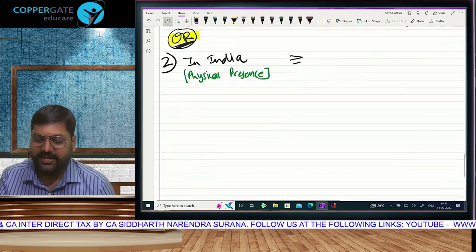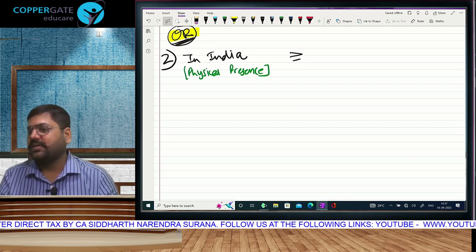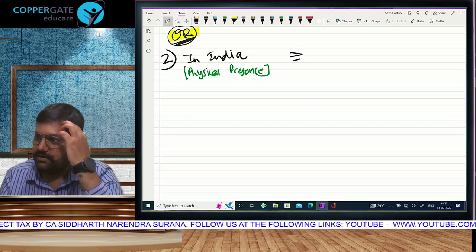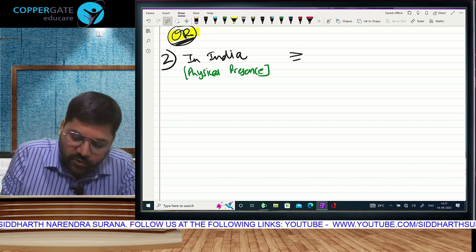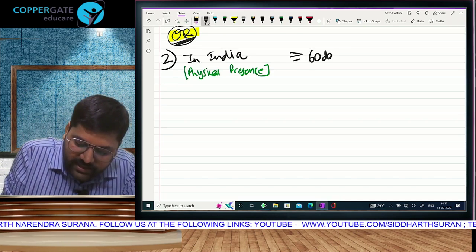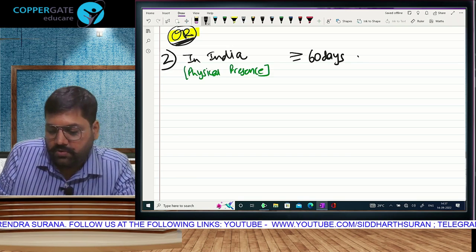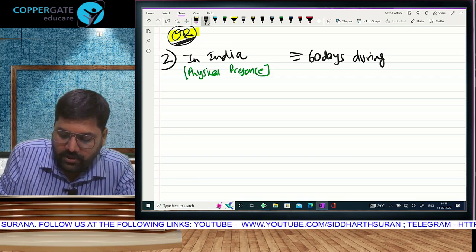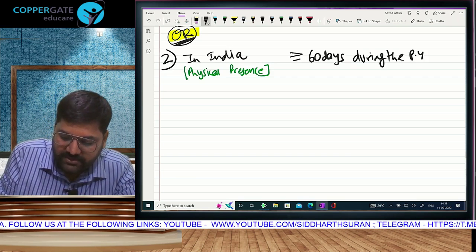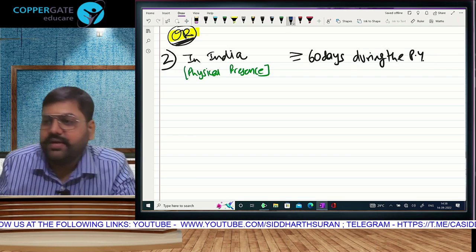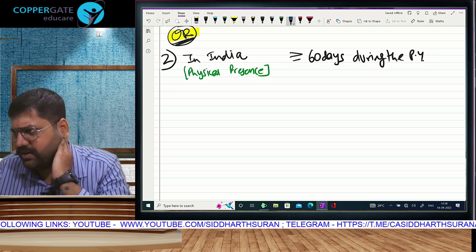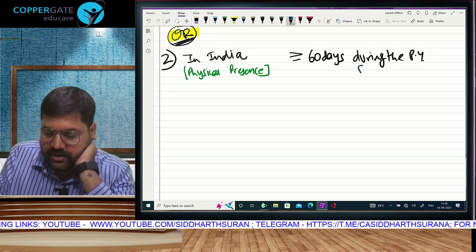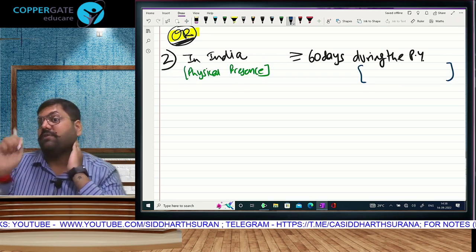The first condition was there, that is why it took time. What is the number of days for the first condition? Now you can say that. How many days? 182. Second condition, what? If you were in India for a period of 60 days or more during the previous year, your relevant previous year, now you need to increase your levels of participation, and tell me which date to which date we will check this for our exam, May 23.